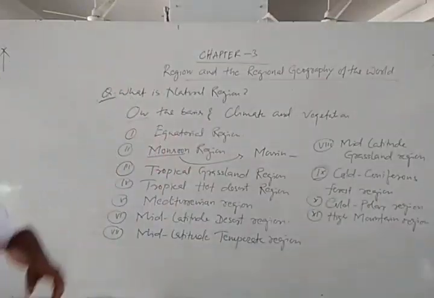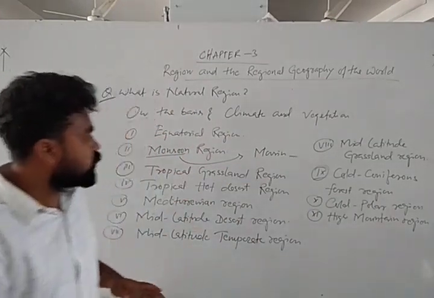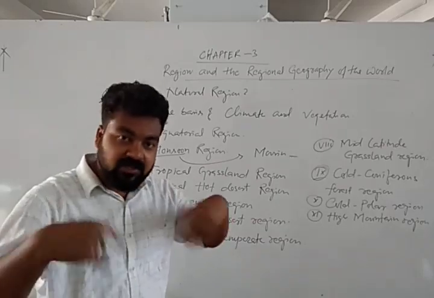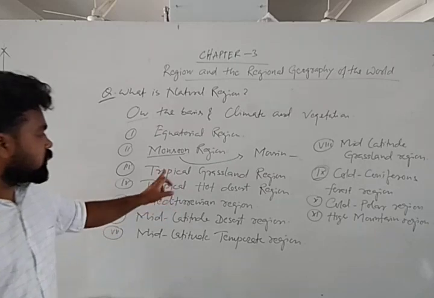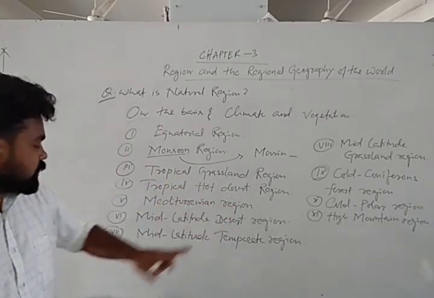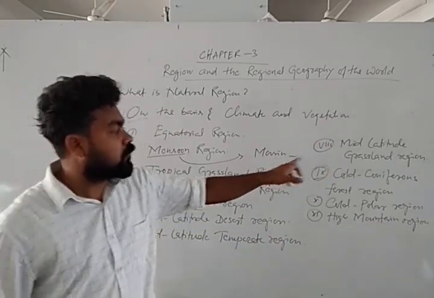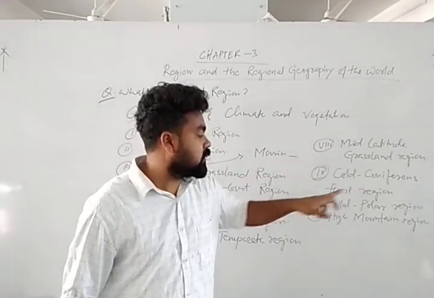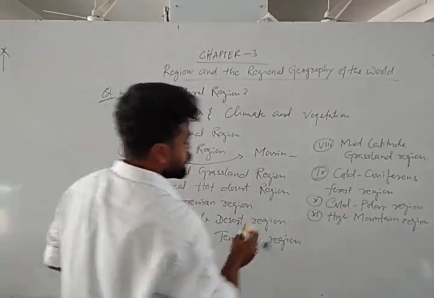Okay, but how to remember? If you can't remember all the 11 regions, there is one small idea from my side. Equatorial region, monsoon region, tropical grassland region, tropical hot desert region, Mediterranean region, mid latitude desert region, mid latitude temperate region, mid latitude grassland region, cold coniferous forest region, cold polar region, high mountain region. These tricks are very simple.